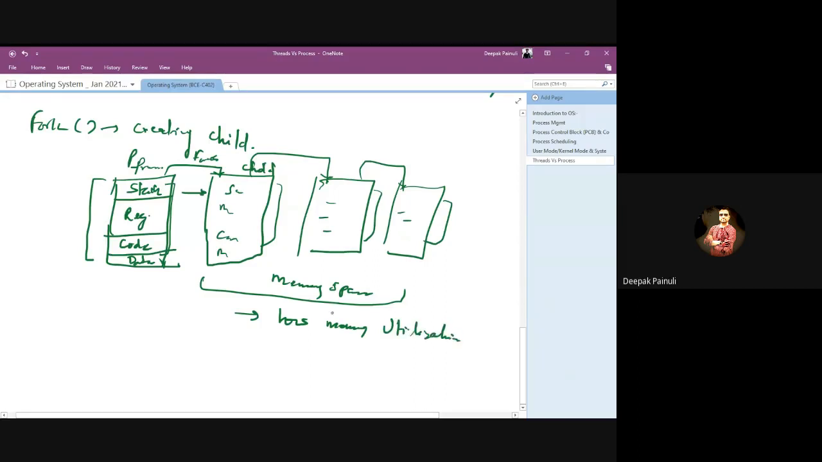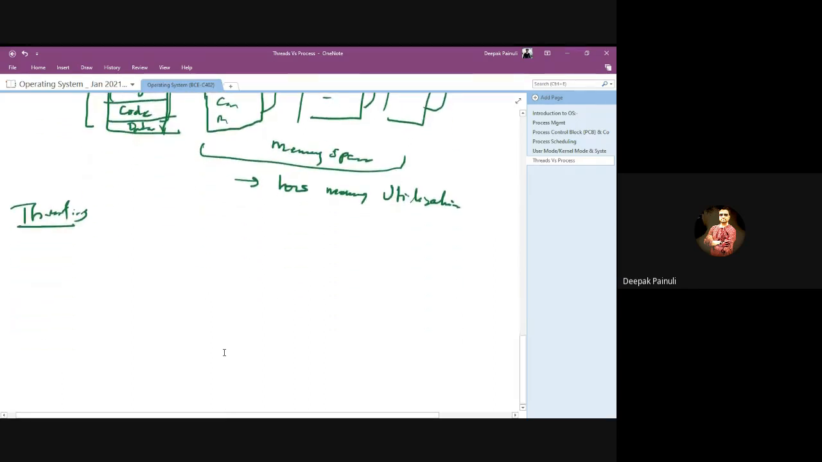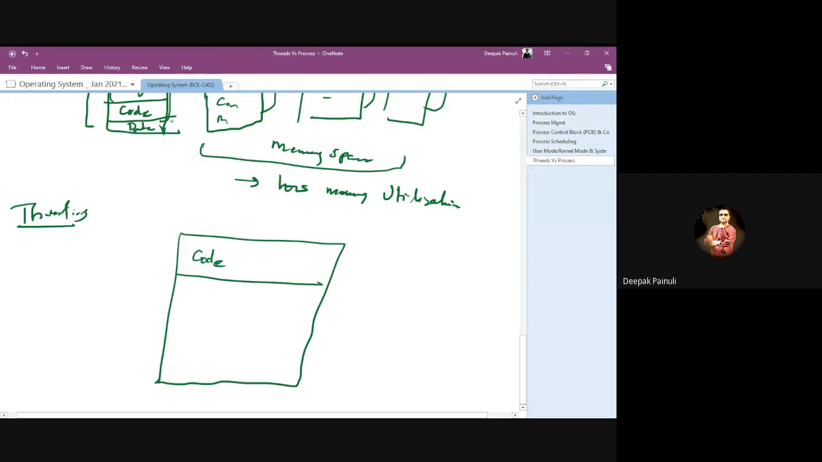But in case of threading, you are not copying everything. You are only sharing the process code and data. These two portions, the code and data part of a process, will be shared among multiple threads.